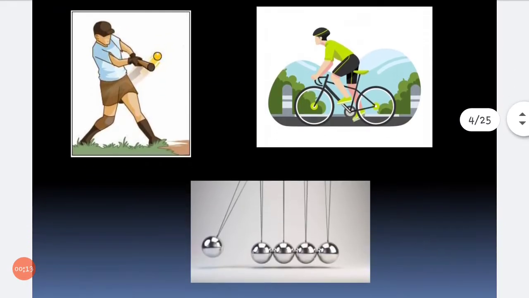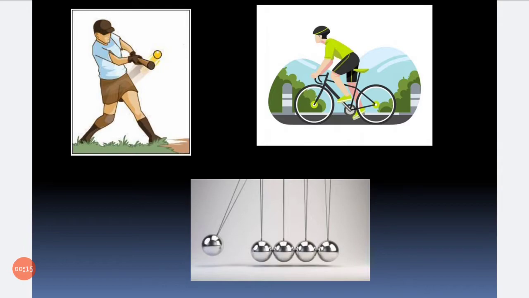In our daily life, we do different actions such as pushing, pulling, twisting, and turning. By doing this action, we move or change the shape of an object. Let us look at the picture.